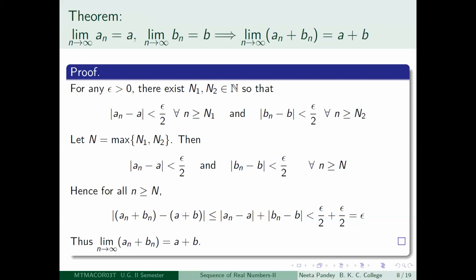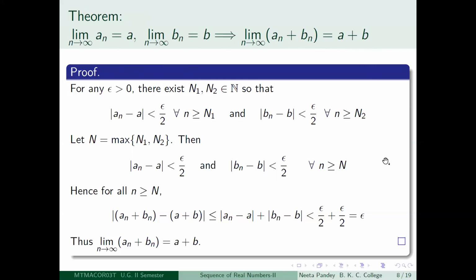Okay, so let us just start with the first one. Suppose you have two convergent sequences, and suppose limit n tending to infinity of an is equal to a and limit n tending to infinity of bn is equal to b. Then if you add term by term, that is, construct a new sequence whose nth term is an plus bn, then this new sequence will also be convergent and it will converge to a plus b, right? So let us see how to prove this.